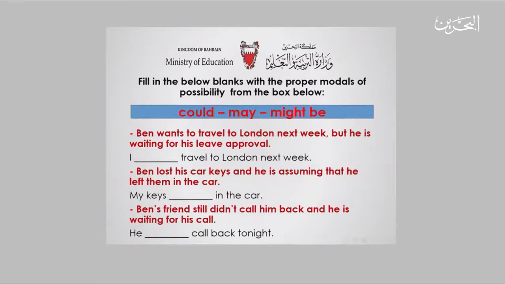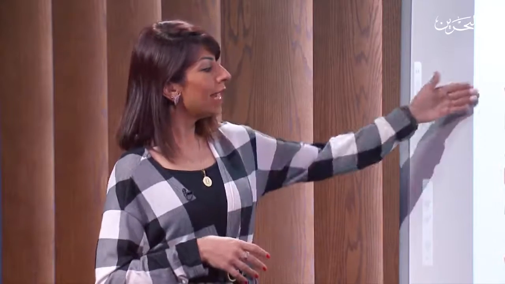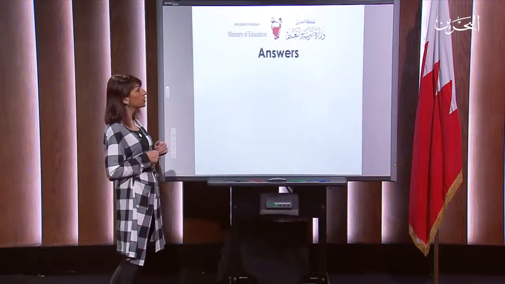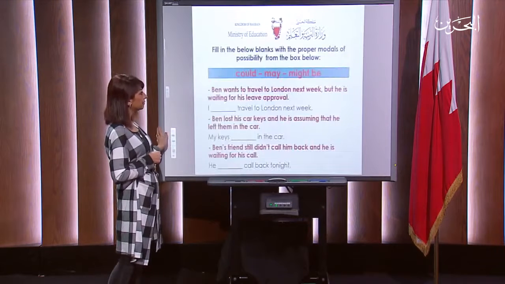Now, let's do a very quick exercise about the common modals used, like could, may, and might be. You have 3 situations here. What you need to do is fill in the below blanks with the proper modals of possibility: could, may, and might be. Let me just clarify the way that you should do this exercise.